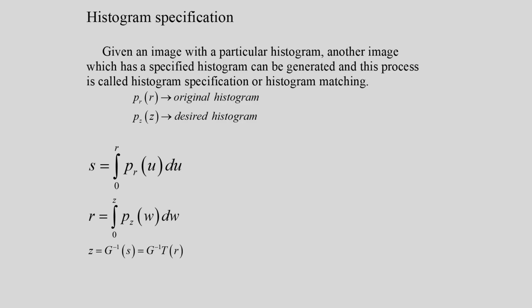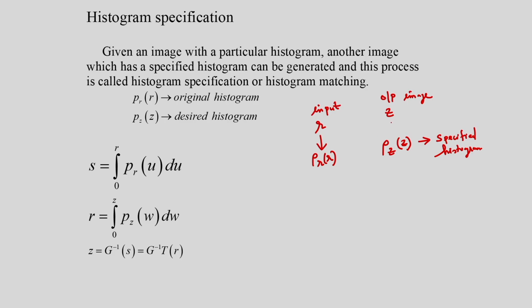Suppose I have the input image R. From the input image I can calculate the PDF, and suppose the output image is Z. Now the specified histogram is given.